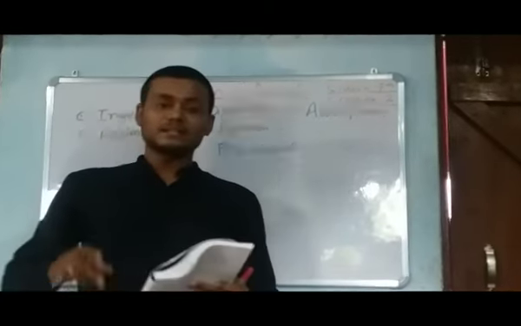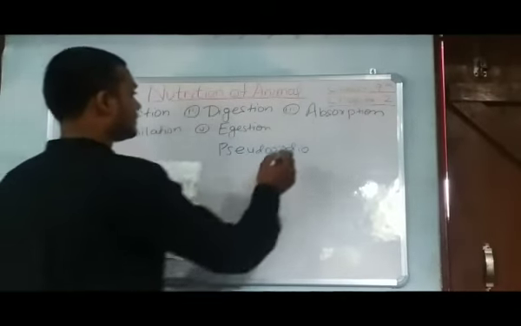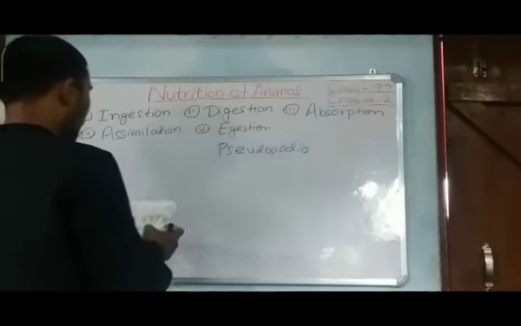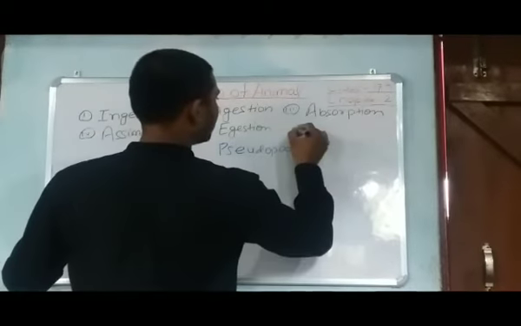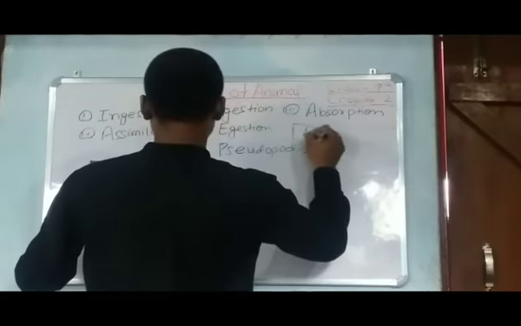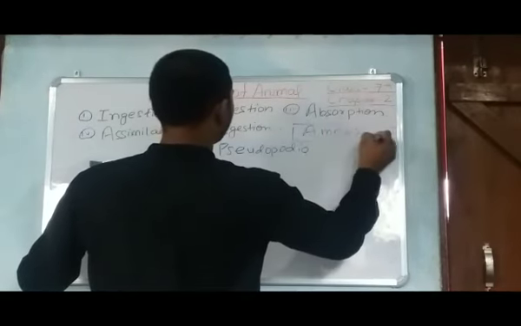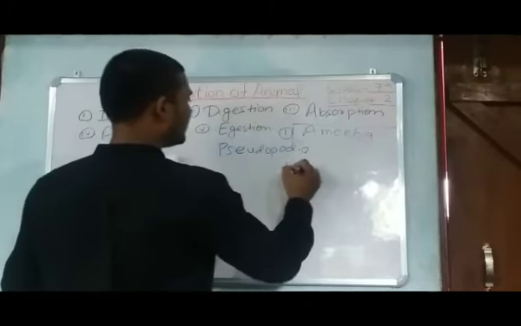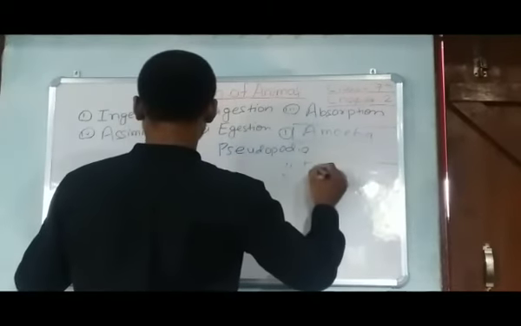Then the next is hydra. Before hydra we talked about amoeba. So then the next is hydra.